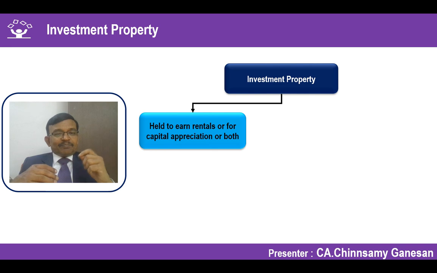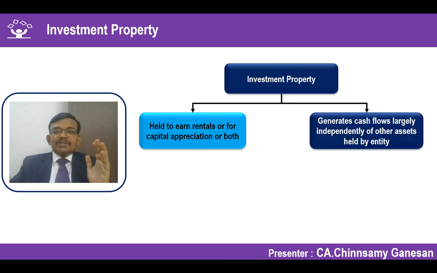At the same time, capital appreciation is also happening because the value increases over a period of time. And that is why we say both could be a possibility. We shall say whether we have held it for earning rentals or for capital appreciation or for both. If that is a land or building or both, that is called an investment property.